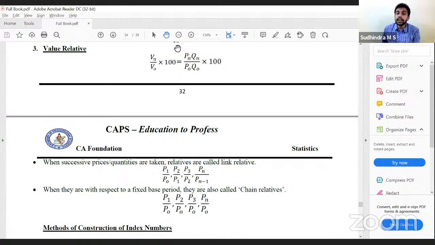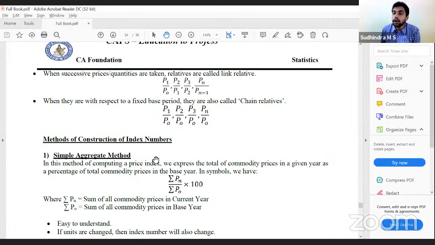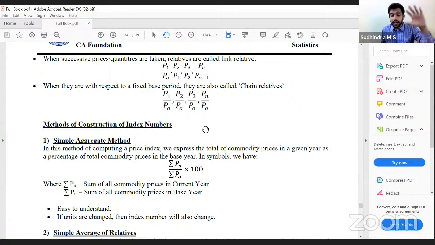Now if I consider P1 divided by P0, next year, if I consider P2 divided by P1, where successive prices or quantities are taken at the previous period as base, then we call it link relative. If the base is fixed, we call it chain relative. Correct? Then methods of construction of index numbers. We have the aggregate method and the average of relatives method. Under aggregate, simple aggregate and weighted aggregate. Under average of relatives, simple average of relatives and weighted average of relatives.